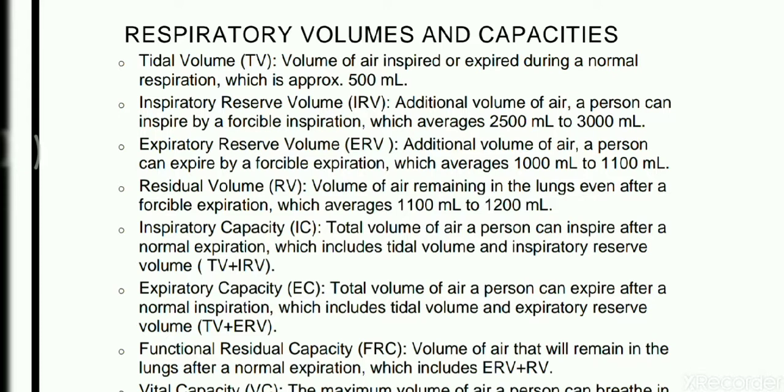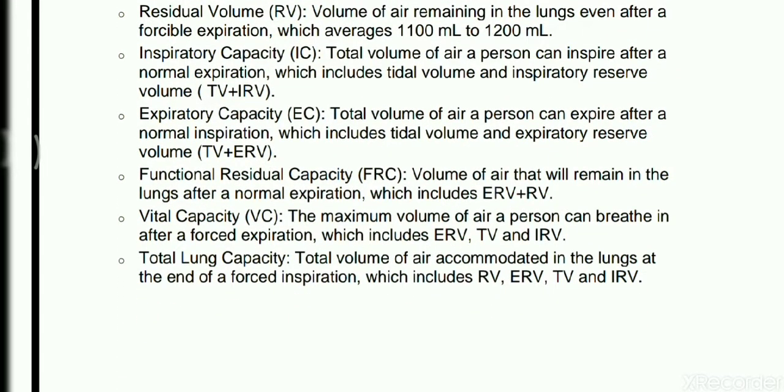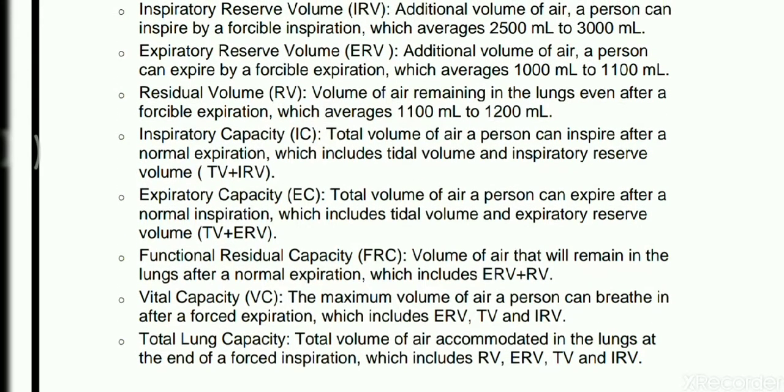And what is expiratory capacity? That is the total volume of air a person can expire after a normal inspiration, that is TV plus ERV. Functional residual capacity, FRC, is the volume of air that will remain in the lungs after a normal expiration, which includes ERV, expiratory reserve volume, plus residual volume, that is RV.